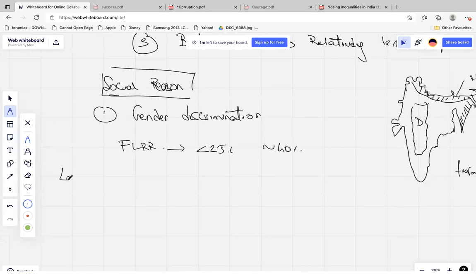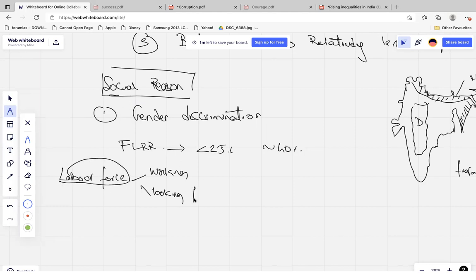What is the labor force? The female labor force participation rate. What is the labor force? Labor force means the people who are working as well as looking for work. See, within the young age population or working age group, only 25% of the people are present in the labor force.